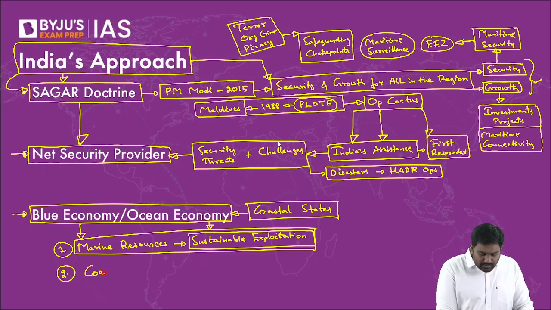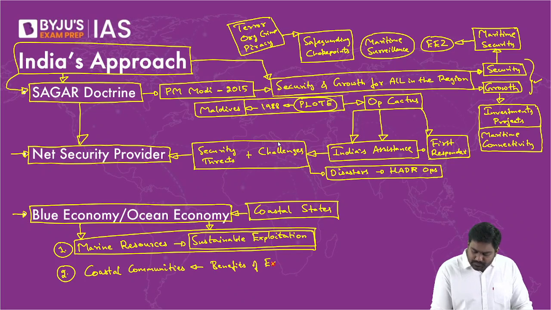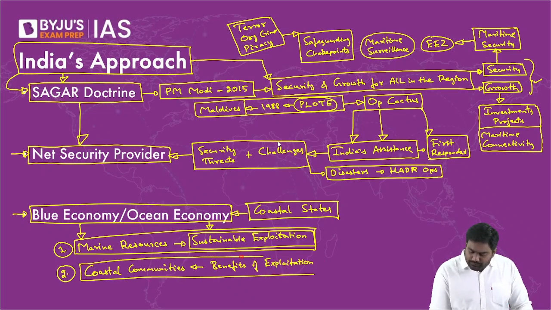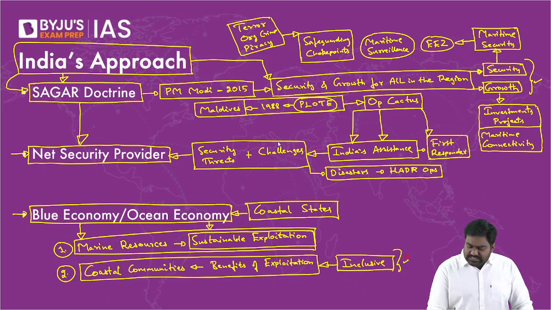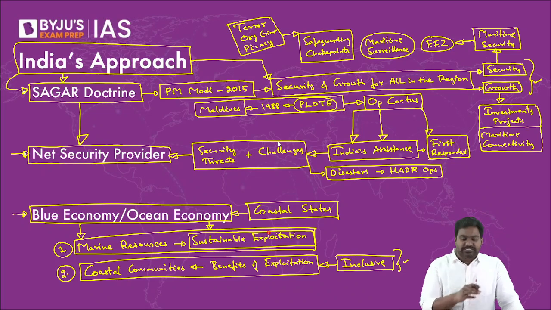Second is the inclusive approach, where the coastal communities will get the benefits of exploitation. The benefits of growth, the benefits of exploitation will be primarily channeled towards the upliftment of coastal communities. So this is an inclusive approach. All right. So it's a sustainable inclusive model of growth and development for coastal countries that's being promoted around the world. India also has prioritized this for our own economic growth, and we are helping other countries in the Indian Ocean to implement this model.